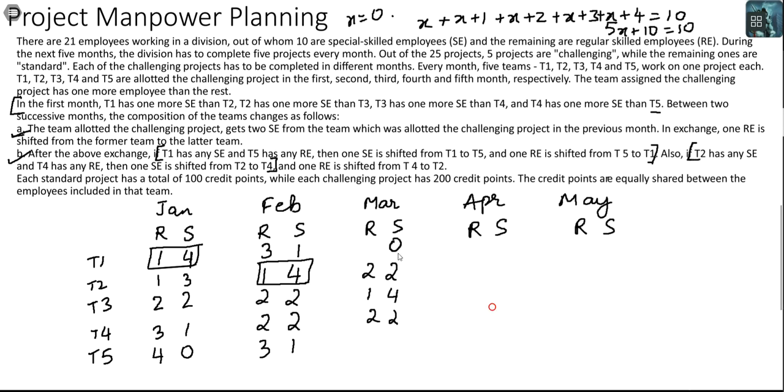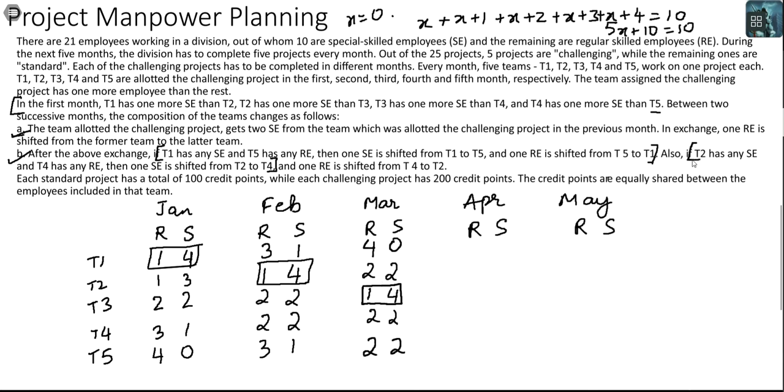So you will have 0 SE here, you will have 0 SE here and 2 SE here, okay. One RE was shifted, 3, 1, previously it was 3, 1, 1 has gone, so you'd be left with 4 here now, and here you would also be left with 2, okay. And this is the split of the challenging workers or the challenging project, okay.